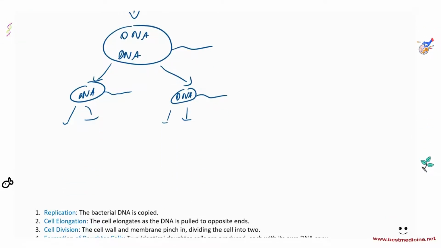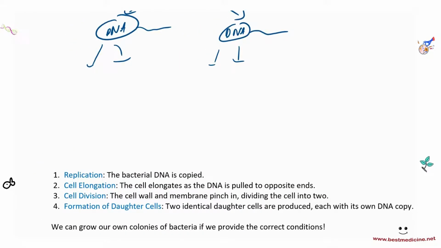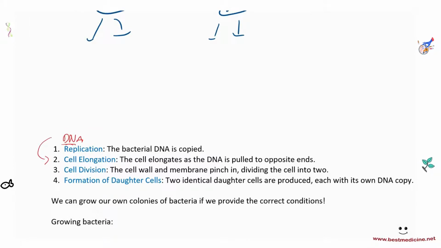Okay, and let's have a look. So in your notes, it says that binary fission has these particular steps. Number 1, we have DNA replication. DNA replication would mean that the bacterial DNA is replicated, it's copied into 2 identical segments. And then you'll have cell elongation, it becomes a bit bigger. Then cell division, and eventually you get formation of 2 identical daughter cells.